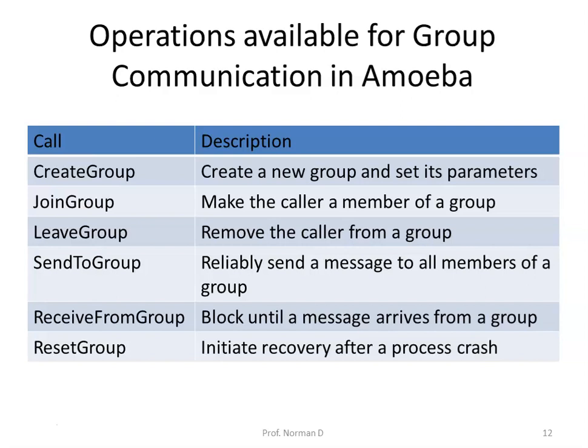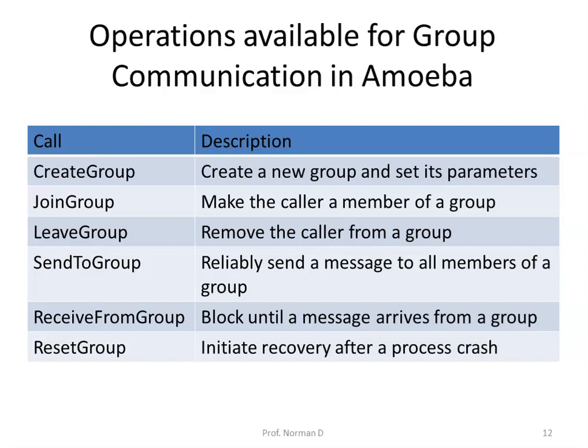One of the parameters of join group is a small message that is sent to all group members to announce the presence of a newcomer. Similarly, one of the parameters of leave group is another small message sent to all the members to say goodbye and wish them good luck in their future activities. The next call is send to group, which automatically broadcasts a message to all members of a specified group in spite of lost messages, finite buffers, and processor crashes.